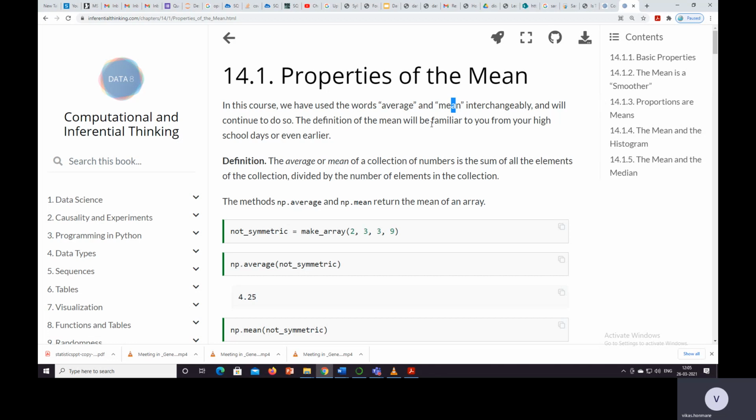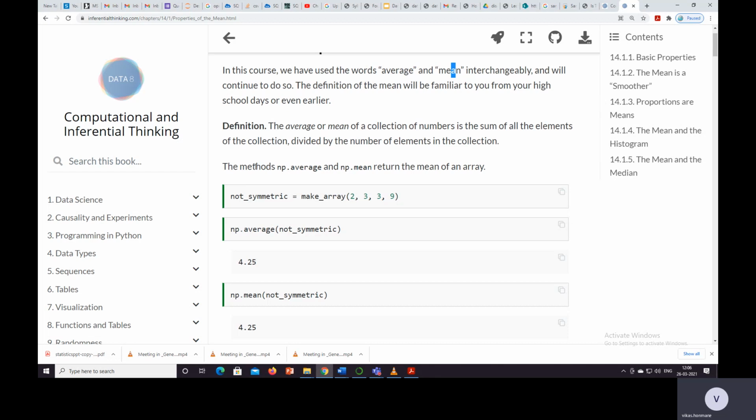The definition of mean will be familiar to you from school days. We compute the average so many times, so you are aware of the mean. The average or mean of a collection of numbers is the sum of all the elements of the collection divided by the number of elements in the collection. The methods np.average and np.mean from the numpy library can be used to compute the mean of an array.